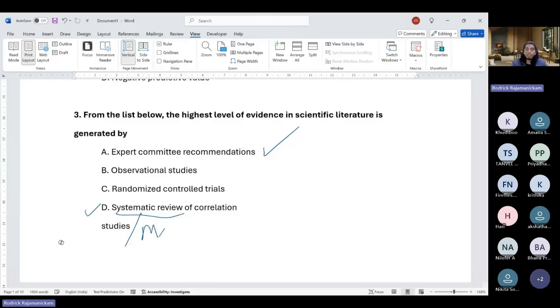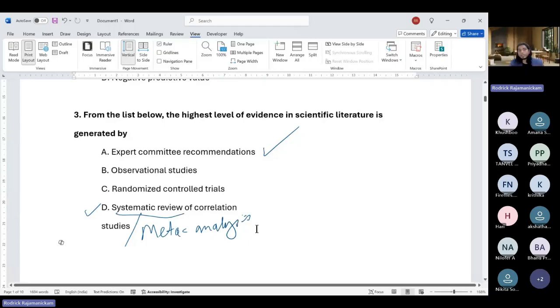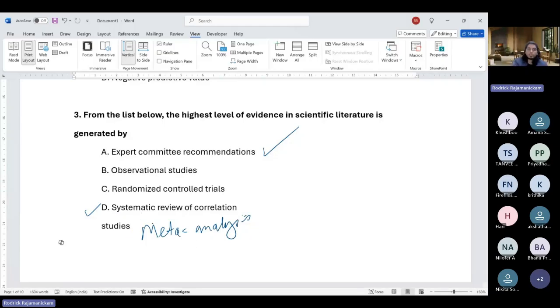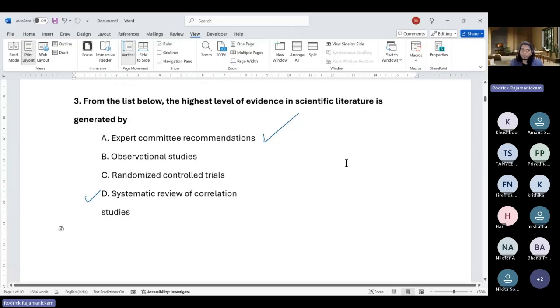A better thing would have been meta-analysis, but still you can do a systematic review and then find, okay, this is what most of the studies are saying. Maybe that is one of the reasons they said it is not D, but you can do a systematic review for a set of correlation studies too, and then say this is what is related and this is the overall seeming evidence. So I would say it's still D.